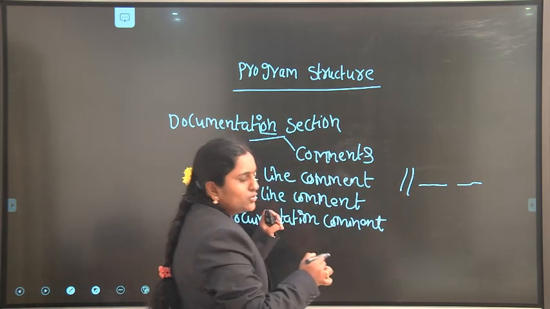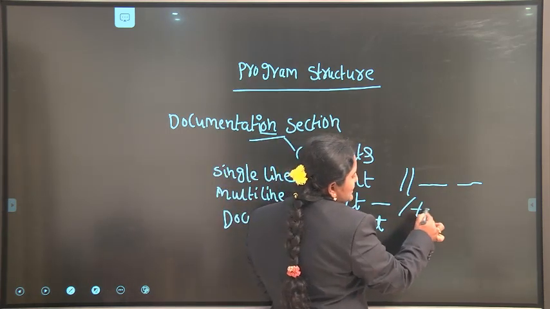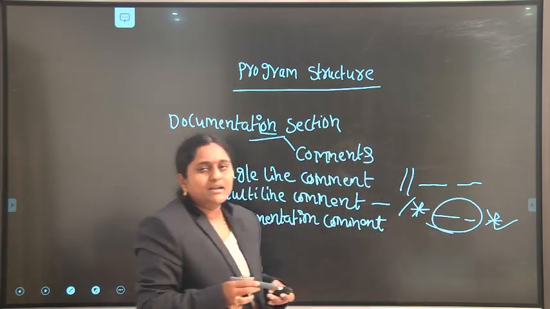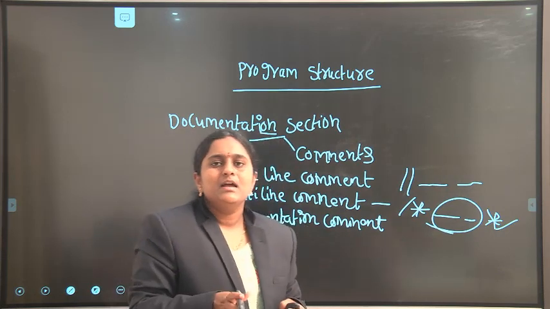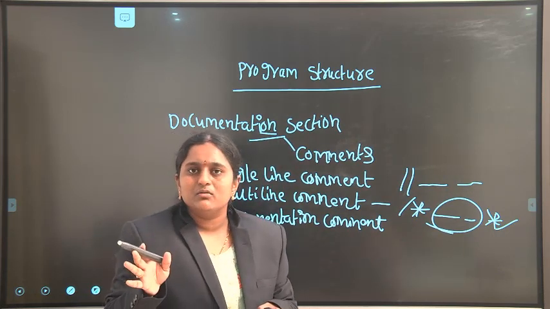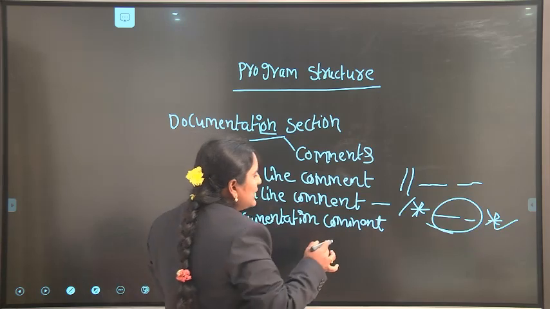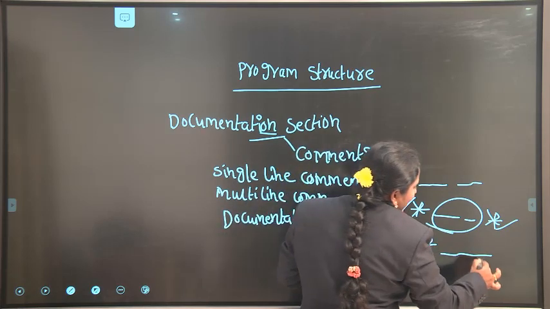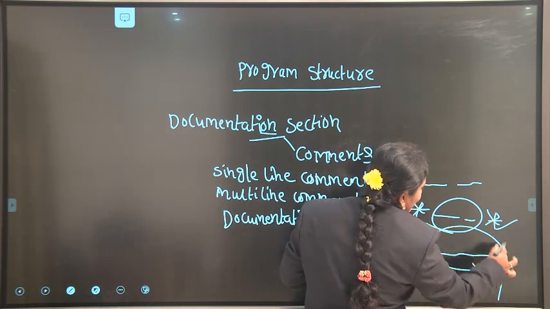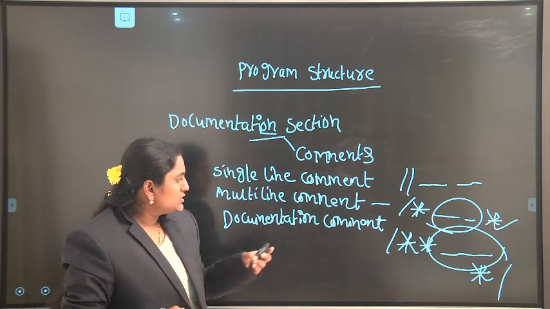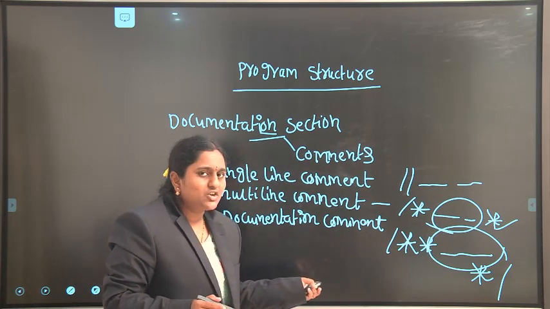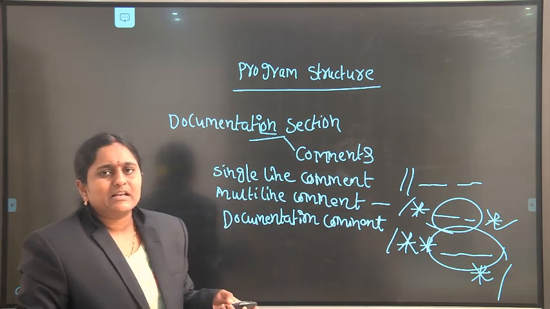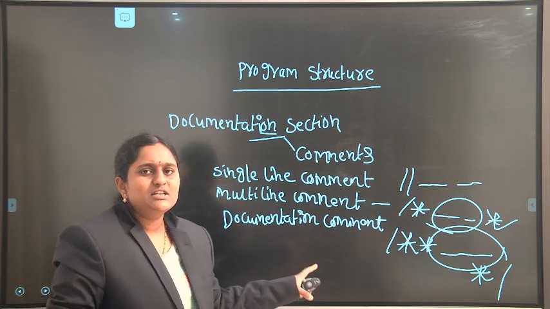Next, multi-line comments. A multi-line comment starts with a forward slash followed by an asterisk and ends with an asterisk slash. Write a comment here. These comments are ignored by the compiler and would not get executed. Finally, documentation comments start with a forward slash followed by double asterisk and end with asterisk slash. The Javadoc tool automatically creates documentation comments whenever we develop a Java program in Eclipse and MyEclipse.